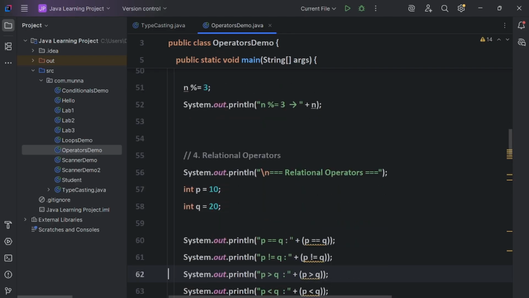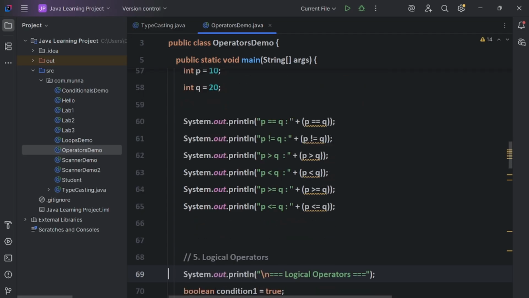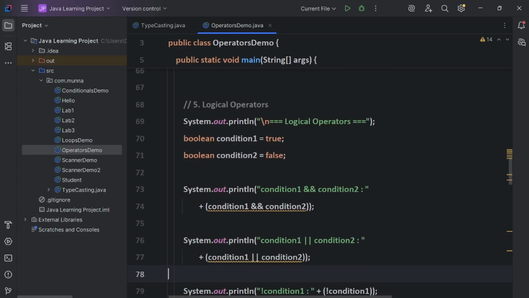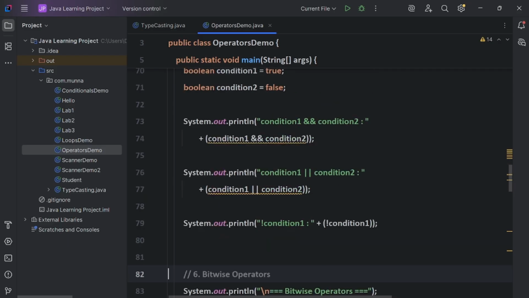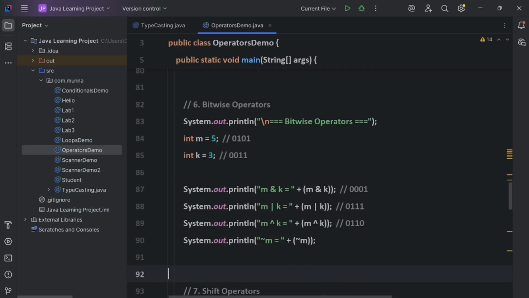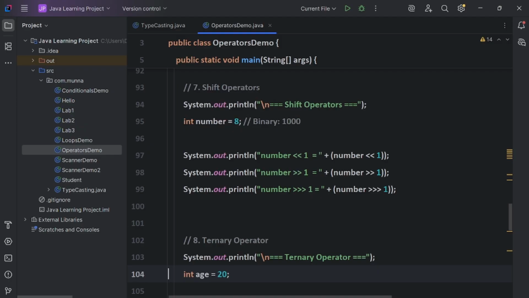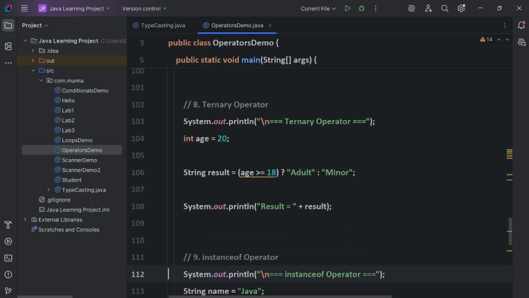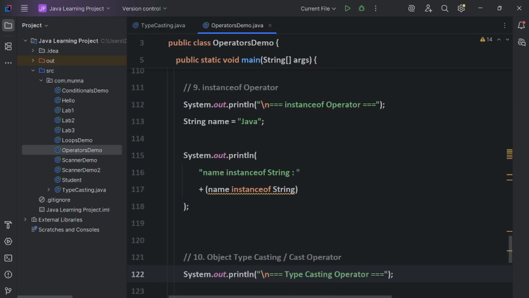And relational operators I have implemented, logical operators I have implemented. So please go through this line by line. This is a very important program, guys, and try to execute this program, guys. Shift operator I have implemented, and ternary operator I have implemented. Instanceof operator I have implemented.